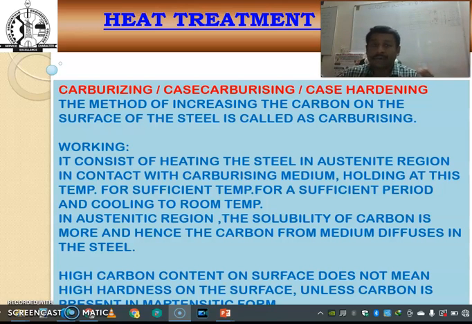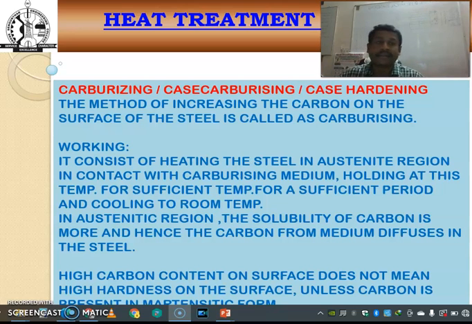Carburizing means adding carbon to the outer case of the surface, so that only the surface is hardened, while the inner core remains soft and tough.